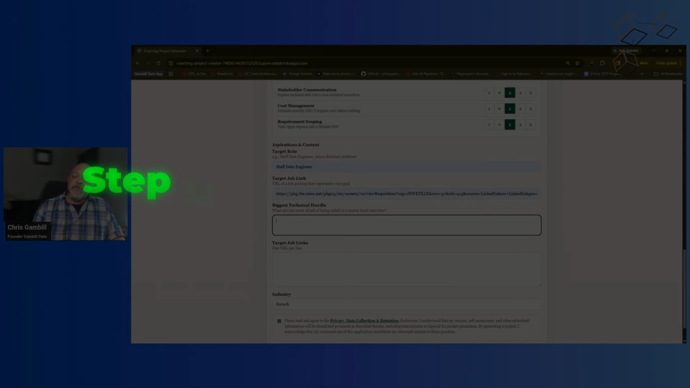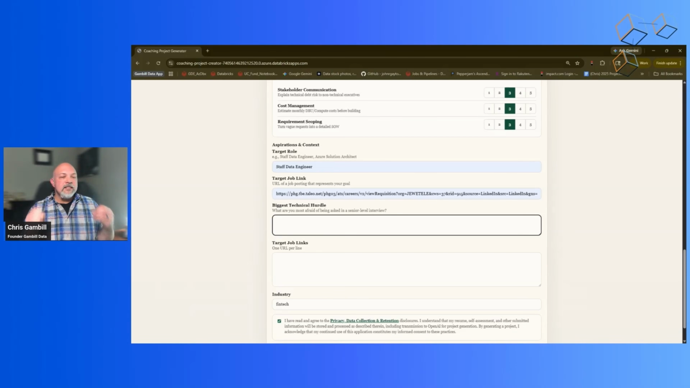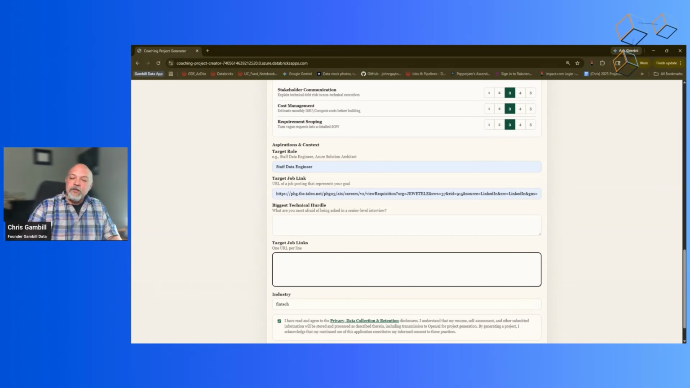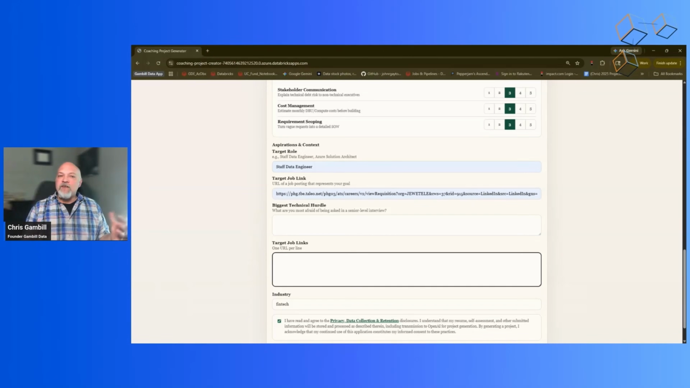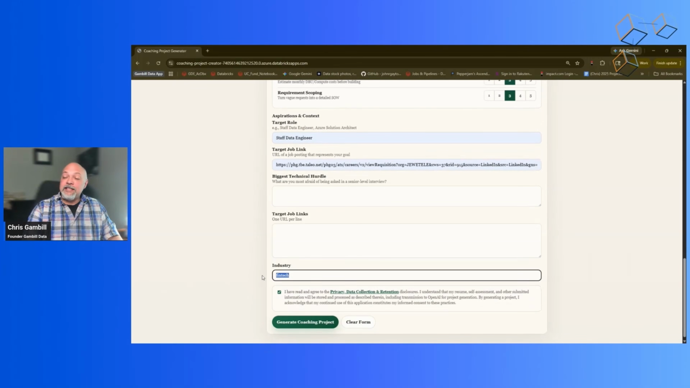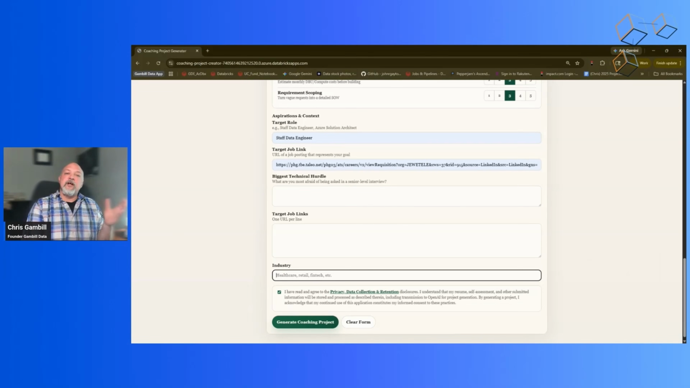Next, I want you to put down here what your biggest technical hurdle is. So the thing that you are terrified the most when you walk into an interview that they're going to ask you, put that here. Finally, you're going to put your target job links outside of that ideal one. So pick 4 to 5 ideal job links, paste them in here, and the system is going to take all of that information as well as an industry that you want to target for this specific project. So if you want to target fintech, if you want to target healthcare, if you want to target logistics, put that in here in the industry spot.